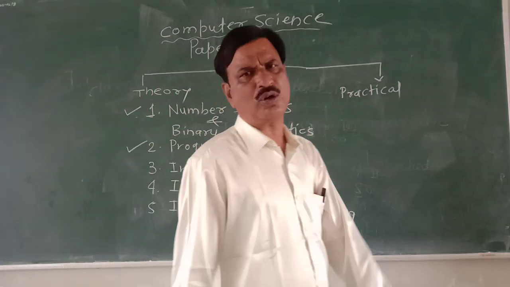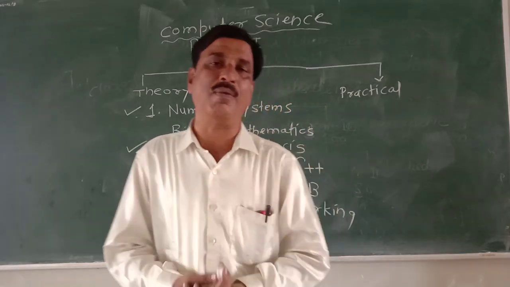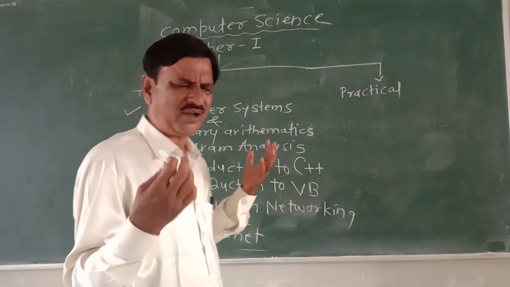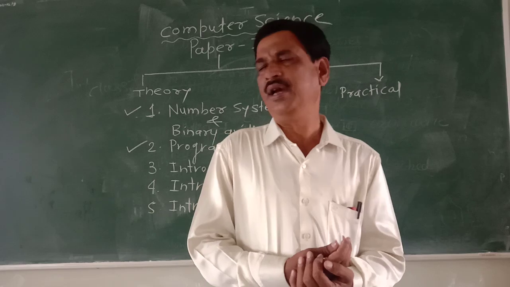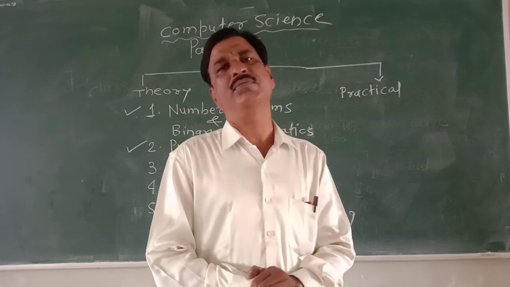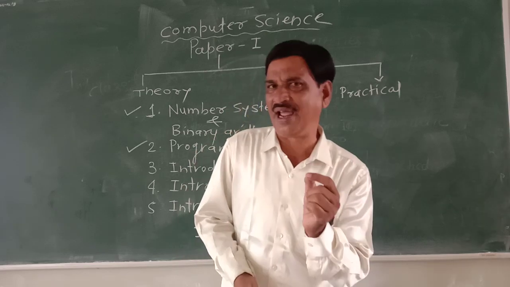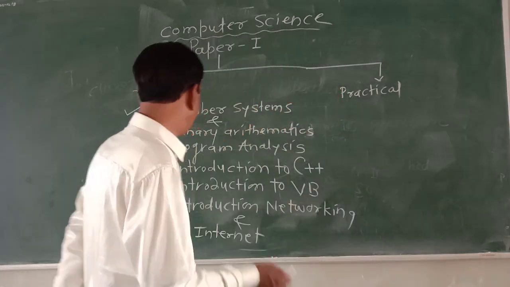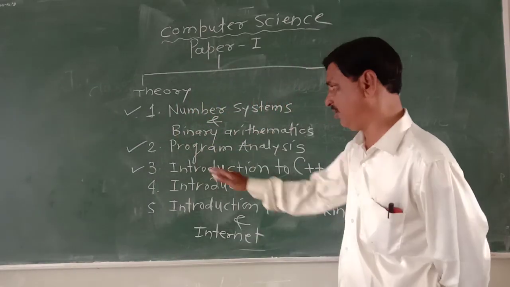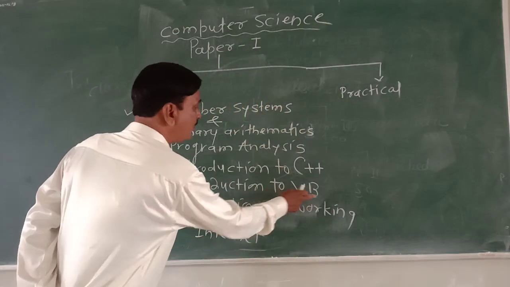And when you get the idea about how to analyze the requirements to write a program, what the input is, what the process is, what the output is, then you must be aware of at least one programming language, because to write a program for the computer you must have a programming language, and here we are going to study C++. So this is chapter number 3. After this, one more language that we are going to study is Visual Basic.